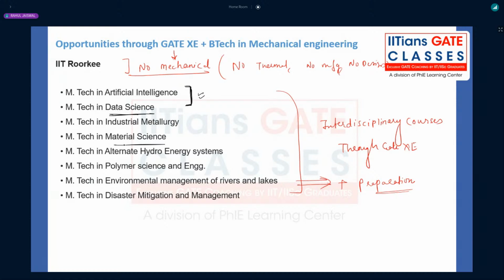Material science, never ever select, right? Again, you can select atomic hydro energy system, because it is a very chill department. No workload is there. No MTech that strict a curriculum is there. You can have a very good CGPA, plus you can do the preparation and you can get a decent rank, right? So this has to be preferred.